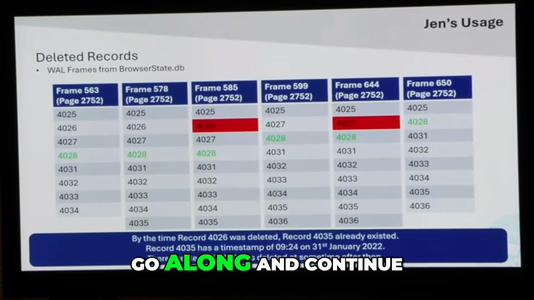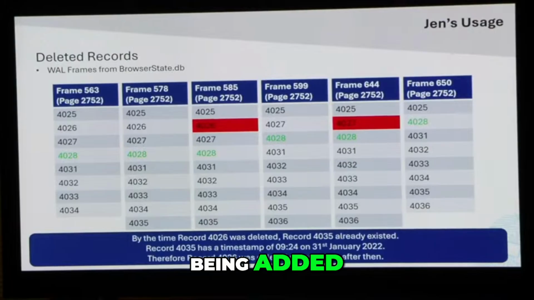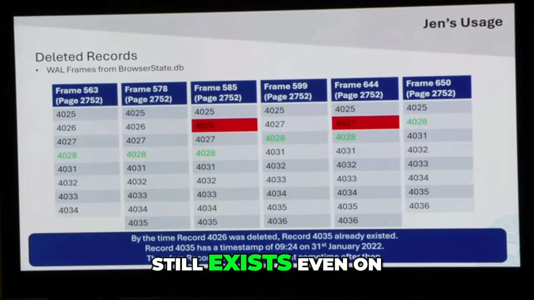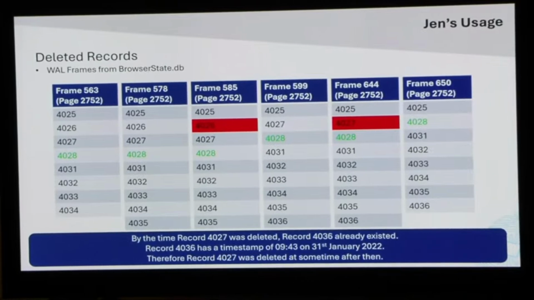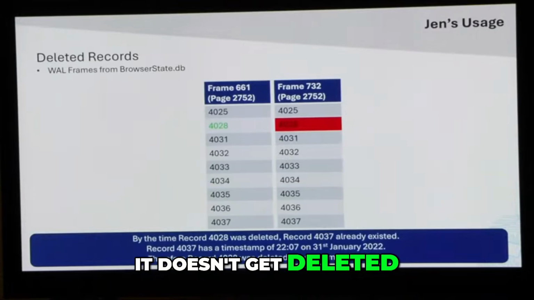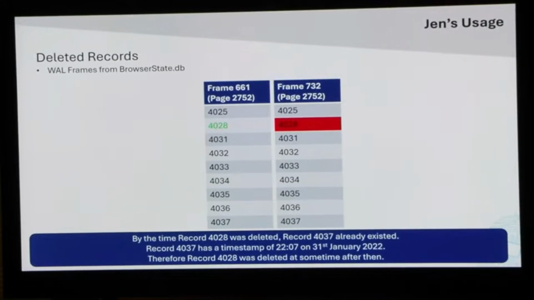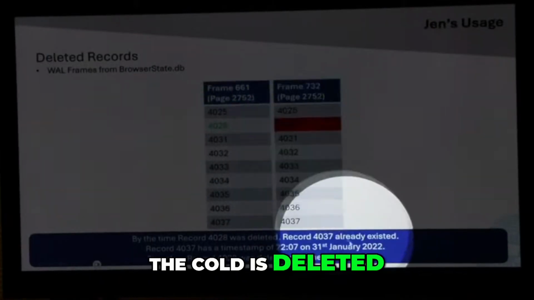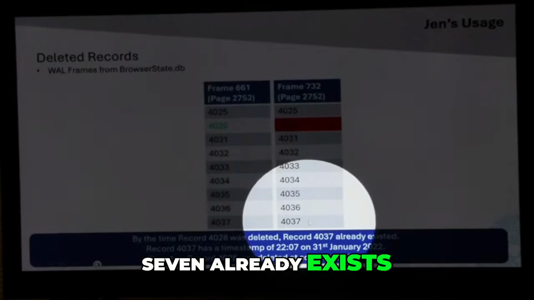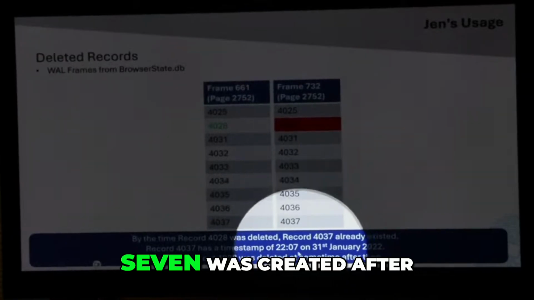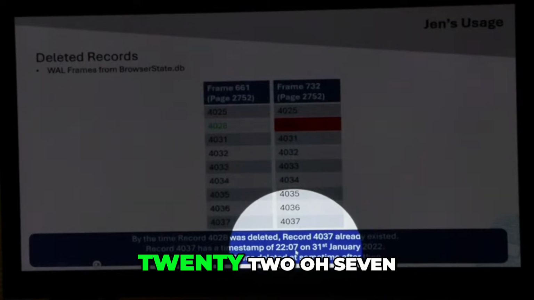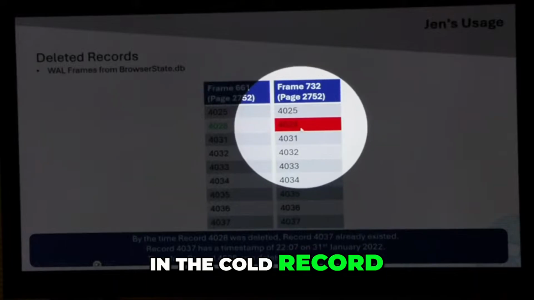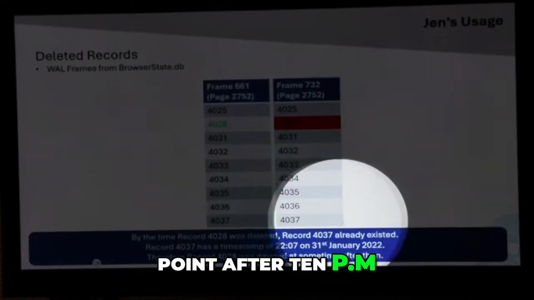We can continue to go along and continue to see that records being added, edited, and deleted, but the record of interest, 4028, still exists, even on frame 650. And in fact, it doesn't get deleted until frame 732. By the time the record related to Hoss Long Dying in the Cold is deleted, record 4037 already exists. Record 4037 was created after 22:07 on the 31st of January. Therefore, we know that the Hoss Long to Die in the Cold record was deleted at some point after 10 p.m. on the 31st of January.